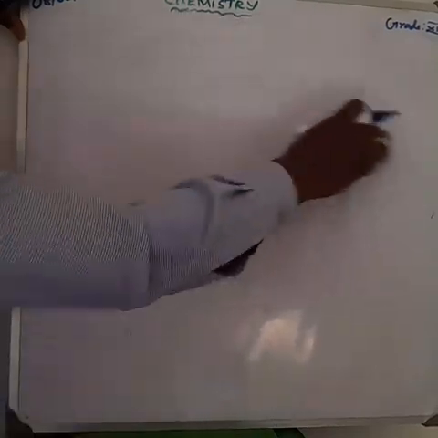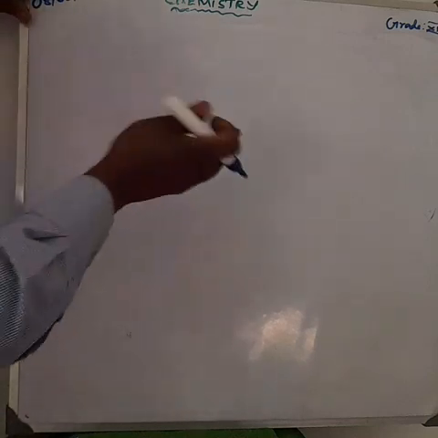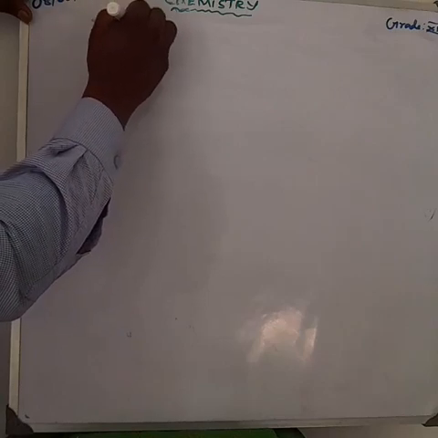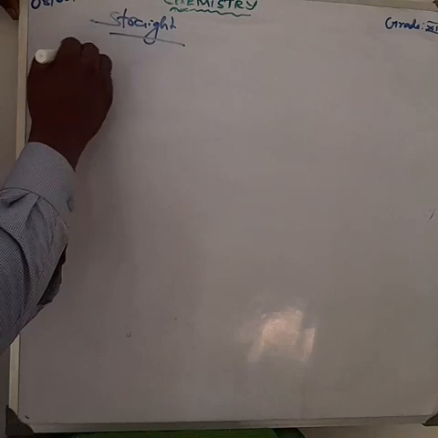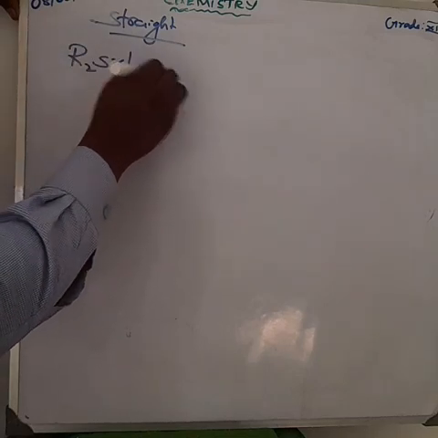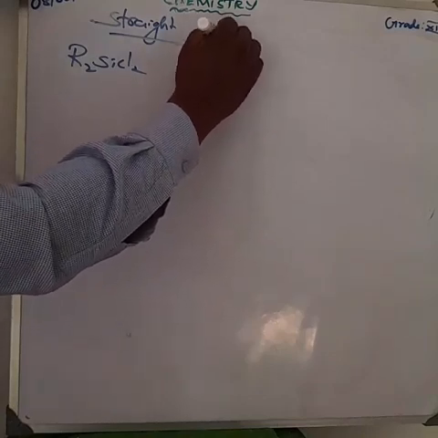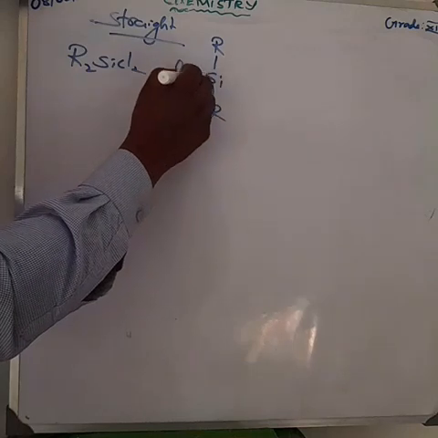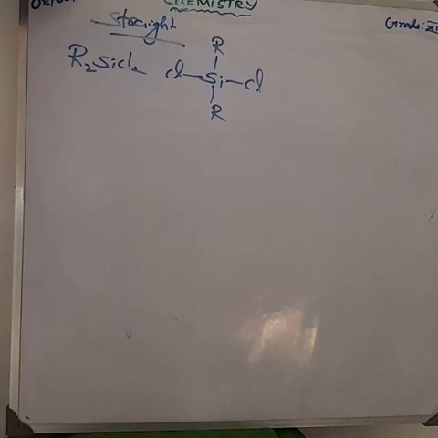One of the straight chain polymers grows from both sides of this group. We get one of the straight chain polymers. What is a straight chain polymer? We can discuss. First you have to write the formula. R2SiCl2 can be written as, in the center you write silicon, Si. How much R is there? 2R. So above 1 R, below 1 R. So R2 is over. How much chlorine is there? 2 chlorine. Now 2 chlorine is over.